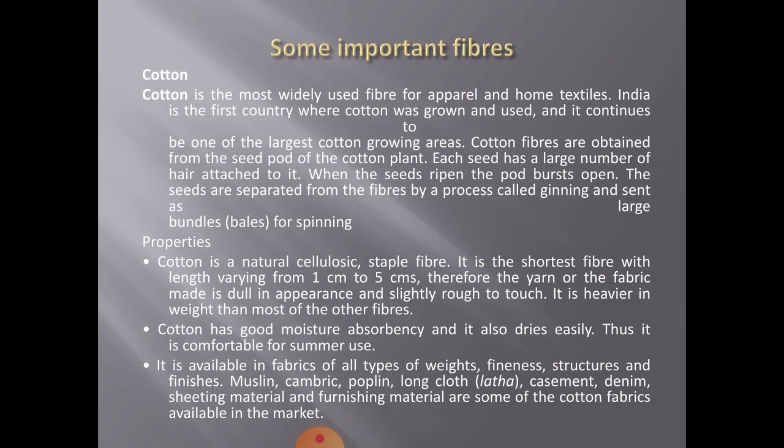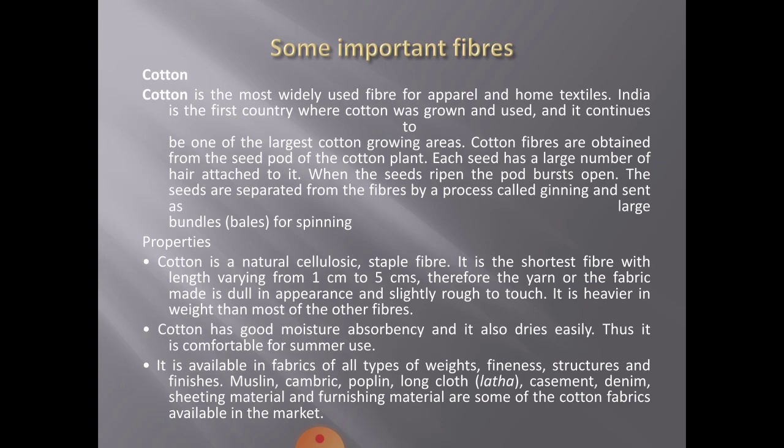Cotton is an important, widely used fiber for apparel and home textile. India is the best country where cotton was grown and used, and it continues to be one of the largest cotton growing areas. Cotton fibers are obtained from the seed pod of the cotton plant. Each seed has a large number of hairs attached to it. When the seed ripens, the pod bursts open. The seeds are separated from the fibers by a process called ginning and sent as large bundles, bales, for spinning.